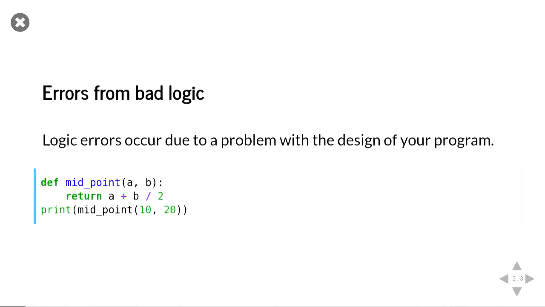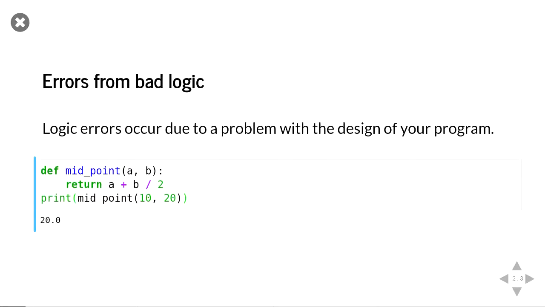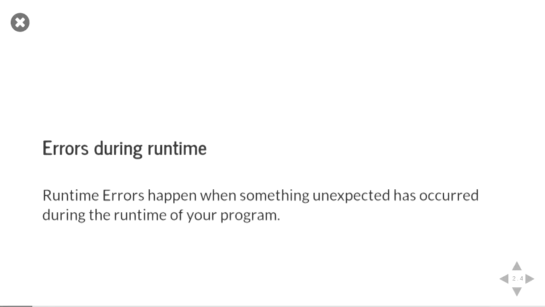Another way we can get an error is from bad logic. In this case, we have a function that tries to take the midpoint of a and b. What we want to do is add a and b and divide them. But what we've actually done is we've forgotten the brackets. And now we're dividing b by 2 and then adding them, because that's how maths operations work. If we run this, we get 20 instead of 15.